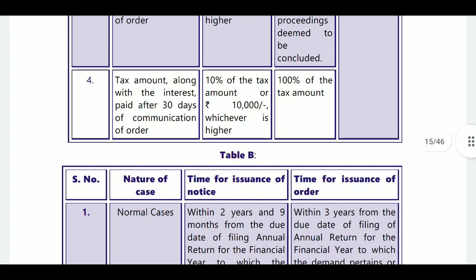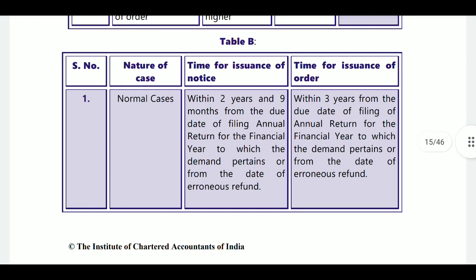Next, tax amount along with interest paid after 30 days of communication of order. Then 10% of tax amount or 10,000 whichever is higher, that is 100% of tax amount as a penalty in case of fraud case. This is the case. Next, time limits.